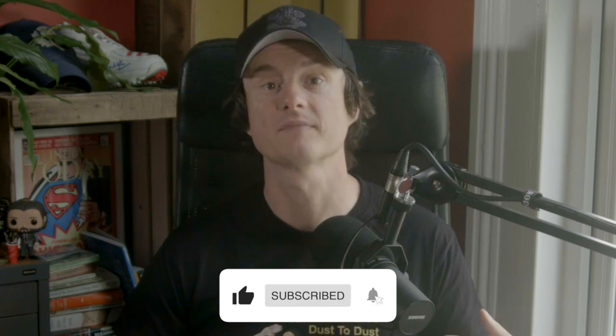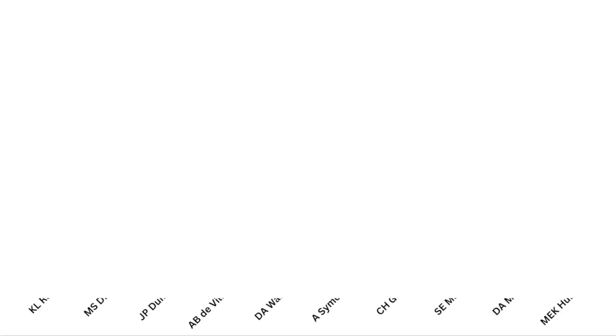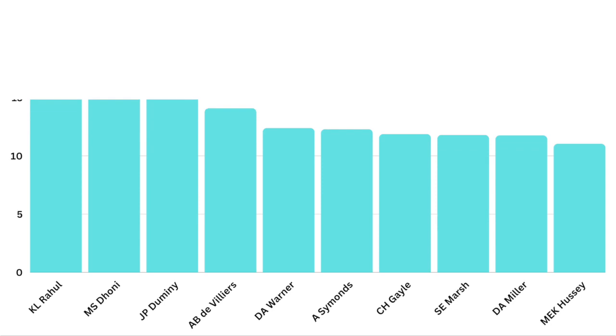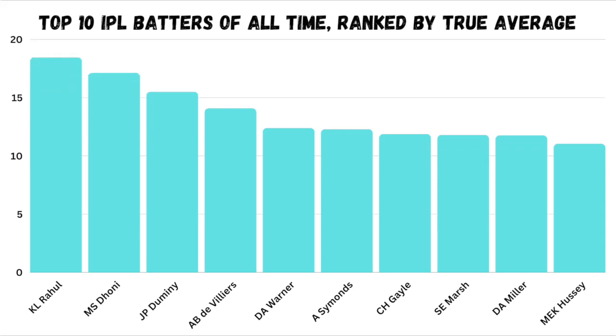We have gone through every completed IPL season so far. And in order to do that, the majority of the metrics we are using are contextual, because when you do something in T20 makes a huge difference. We are starting here with the true average. If you come to the wicket for the first ball of the innings, you are expected to average 33 in the IPL for the last 12 months. But if you enter the match with a score of 25 for 4, you're obviously not going to average 33. So we factored those things in to come up with a true average.